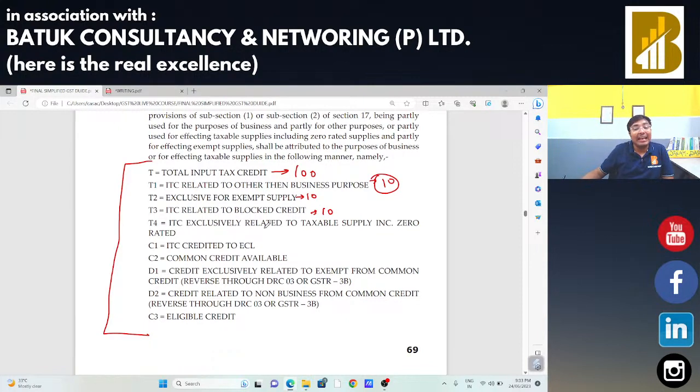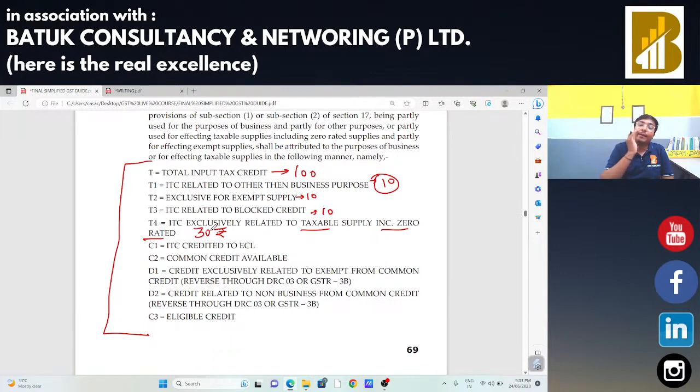Now ITC exclusively related to taxable supply including zero rated. उसके पास में एक इनपुट टैक्स क्रेडिट है जो कि एक्सक्लूसिवली उसने टैक्सेबल सप्लाई के लिए काम में लिए. He is going to use that input tax credit completely for his business purposes only, and that figure is 30 rupees की इनपुट टैक्स क्रेडिट है.